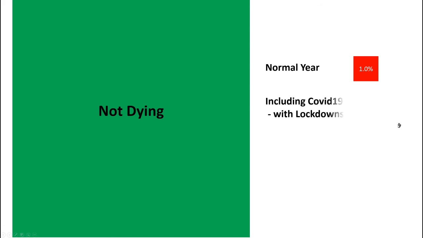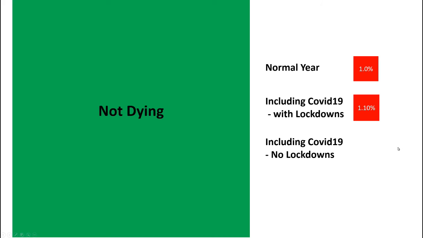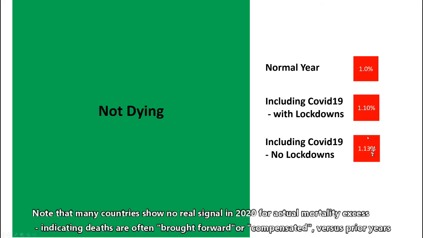Just looking at a higher scale, to be fair, normal year, 1% deaths out of the population, including COVID-19 with lockdowns, which came from China, 1.1%, that's the difference with COVID, and included COVID-19 but no lockdowns, 1.13%. So the difference of lockdowns, probably best case, is the difference between these two squares.